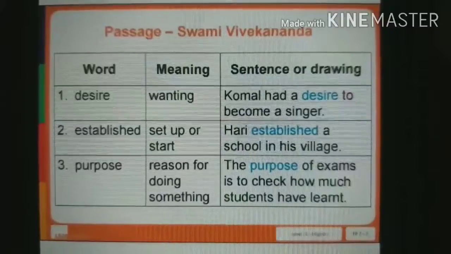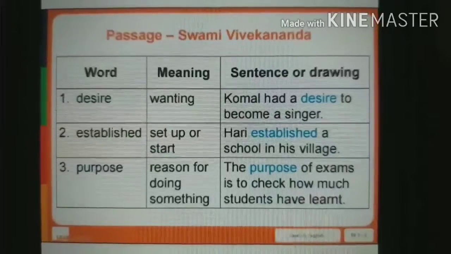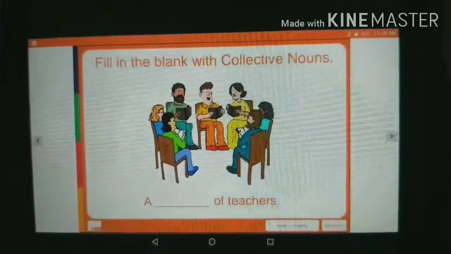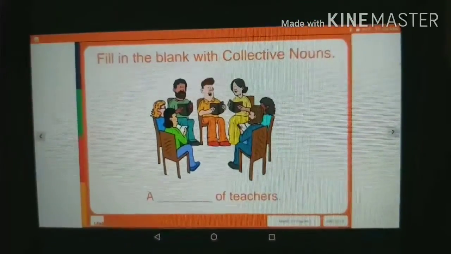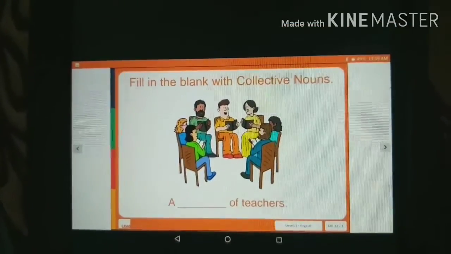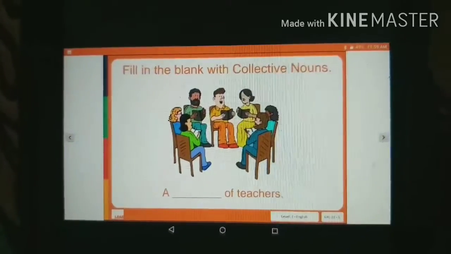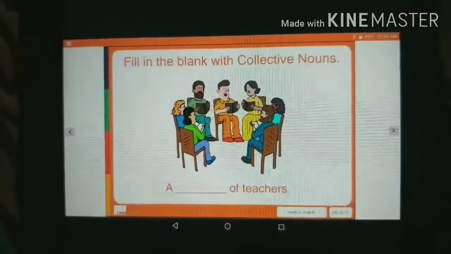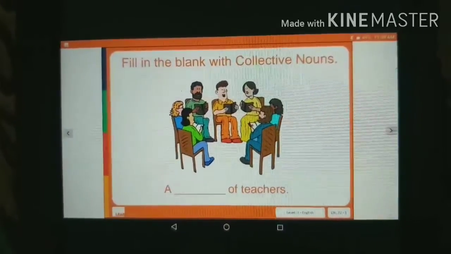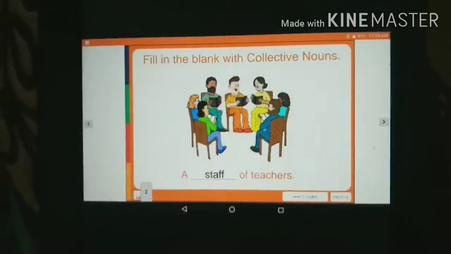Okay, students, this was enough for our reading and listening comprehension. Now we will proceed to our 4th module, that is grammar. Students, you have already learned about collective nouns. Collective nouns are used for a group of things. Here in the image, you can see that different teachers are studying on their chairs. We will try to fill the blank with collective nouns that suit their group. All of you try to fill in the word. A dash of teachers, what can it be? Yes, the answer is a staff of teachers.